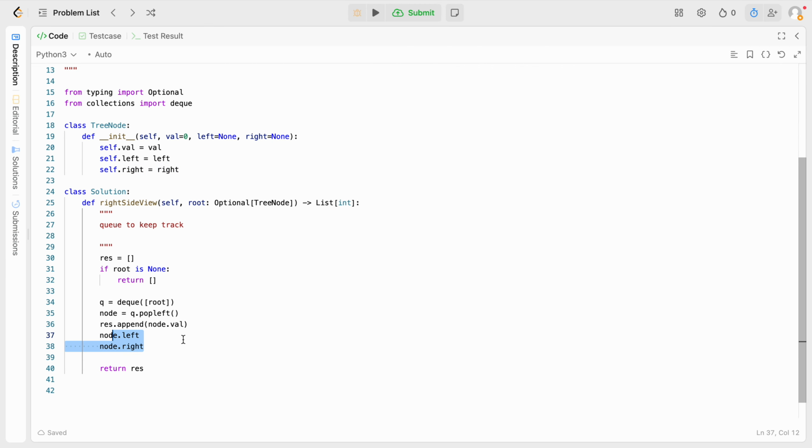So we either add node's left or right, and we can do something like if node.right does not equal none, q.append node.right.